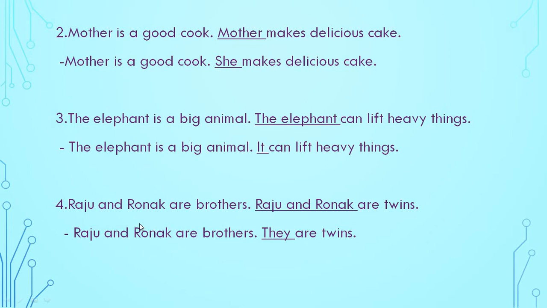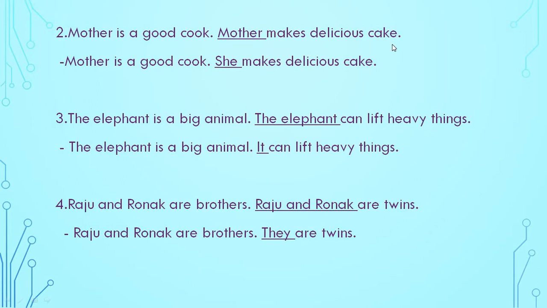The first sentence is the same. Raju and Ronak are brothers. Now see the next sentence. Raju and Ronak are twins. So what will we have to use? We have to use they. They are twins. There is more than one person. Two persons are there, Raju and Ronak. Both are boys, so we will use they. Raju and Ronak are brothers. They are twins. Understood this?